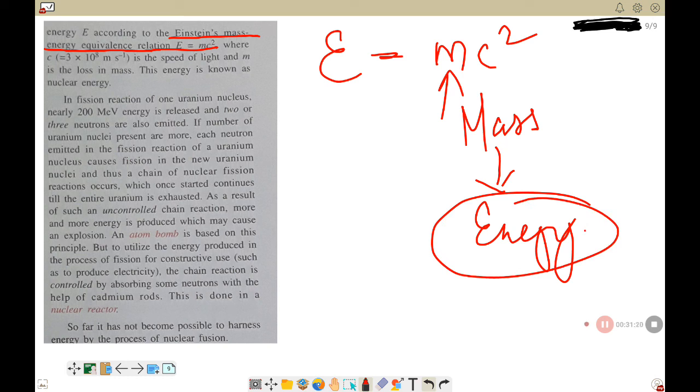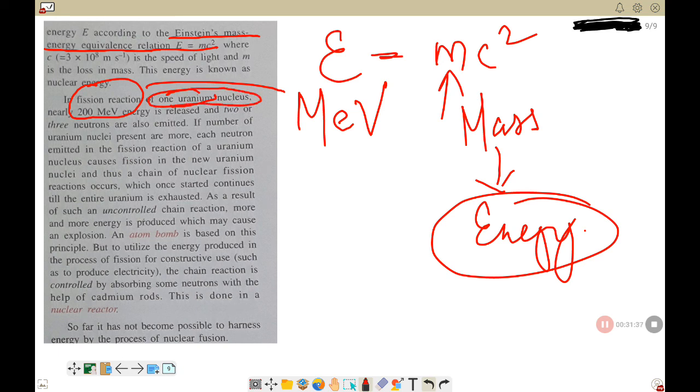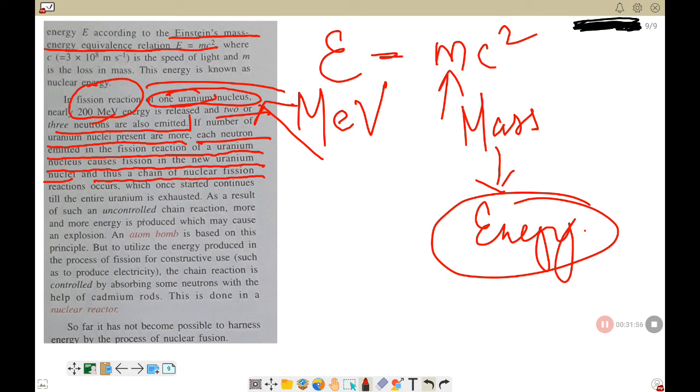Okay, clear? So what is the energy released? The amount of energy released during the fission reaction is 200 mega electron volt. Is that okay? This is released by one uranium nucleus. Okay, and 2 or 3 neutrons are also emitted. If the number of nuclei present is large, each neutron emitted in the fission reaction of a uranium nucleus causes fission in a new uranium nucleus, and thus a chain of nuclear fission reactions occurs, which once started continues till the entire uranium is exhausted.